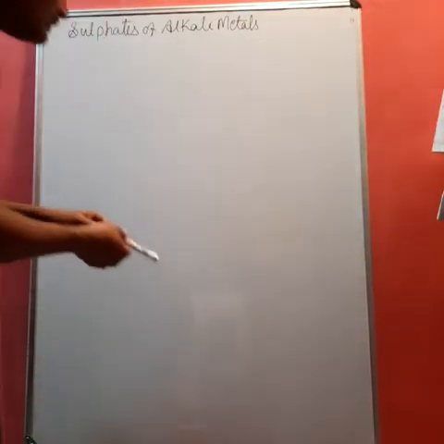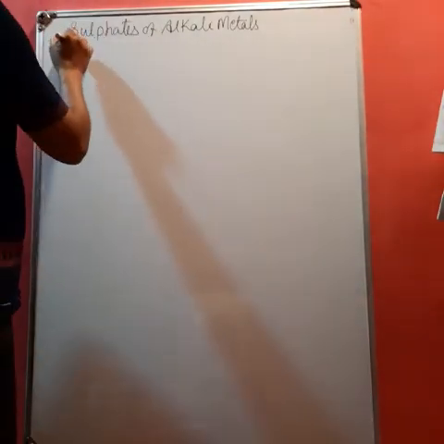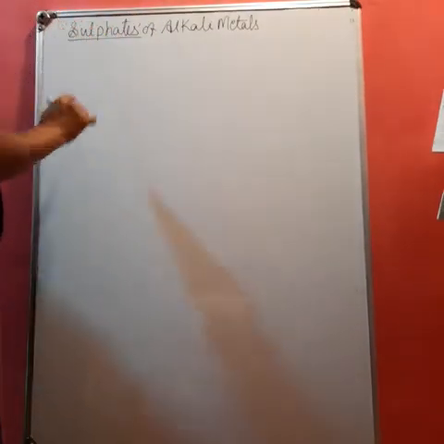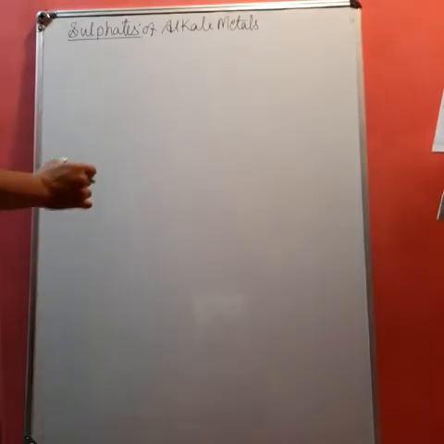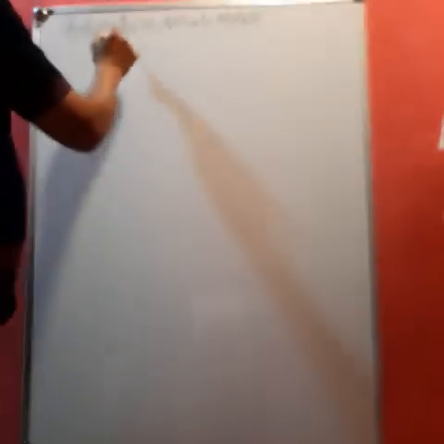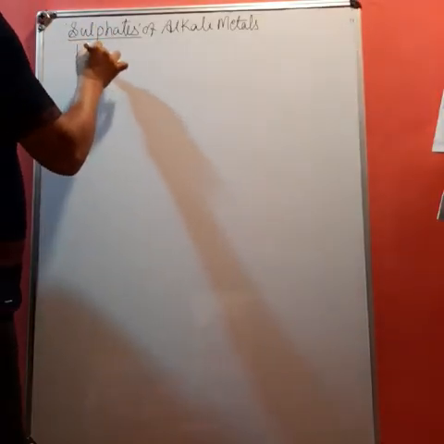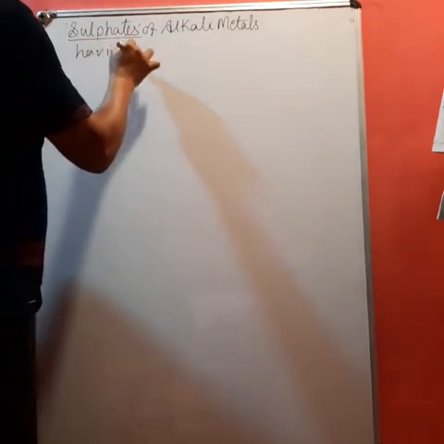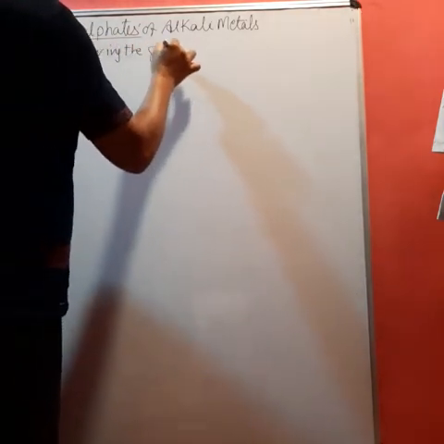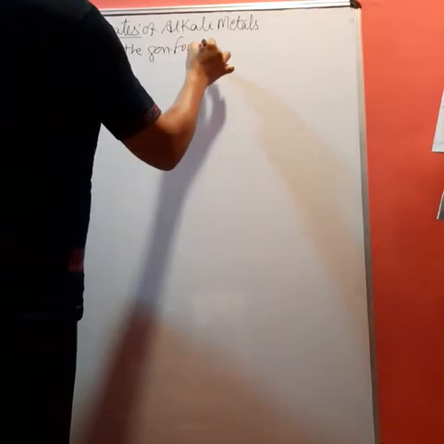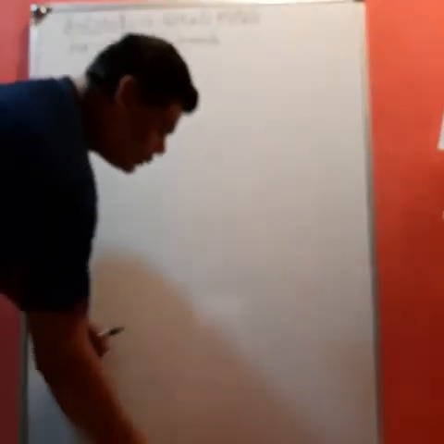Yes, students, similarly, different types of compounds are also formed by the alkali metals, like alkali metal sulfates, having the general formula... what?